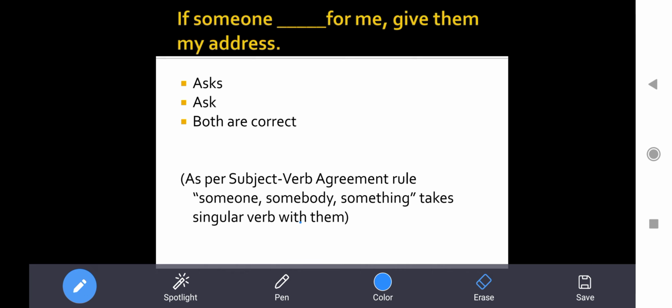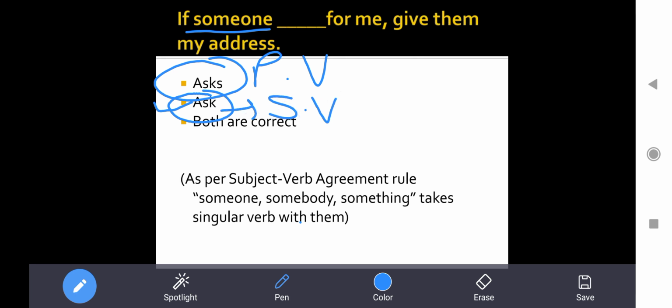So now let's answer this question. If someone, we are clear with this thing now, that if someone is coming, that means what? This is a singular subject and a singular verb will come. Now many of the students make the mistake, singular subject will take singular verb. So what they do, they take ask, because they think that asks has s added, so it will become a plural verb, and ask has no s, so it will become a singular verb. Incorrect. You will get a minus mark for this. Means you will not get plus one, so that will be ultimately 0, right?